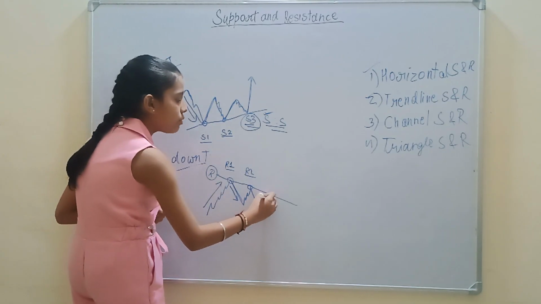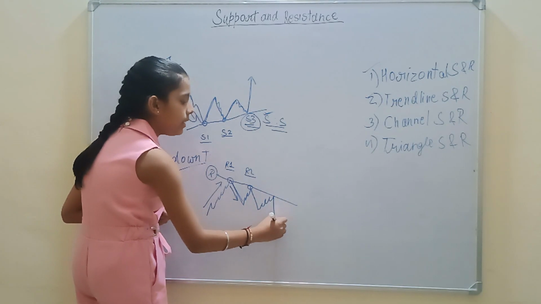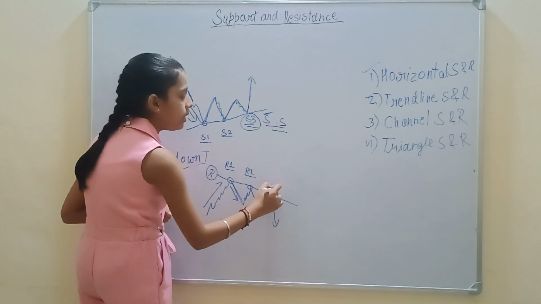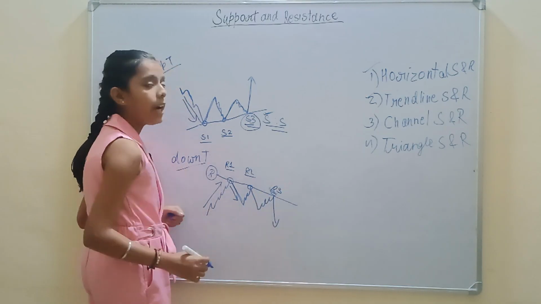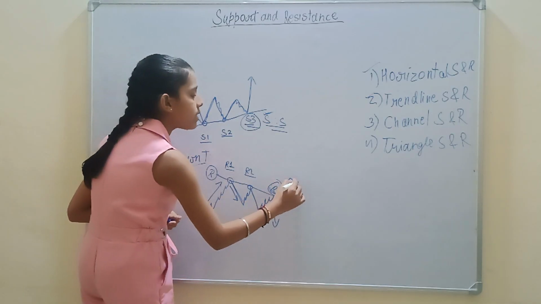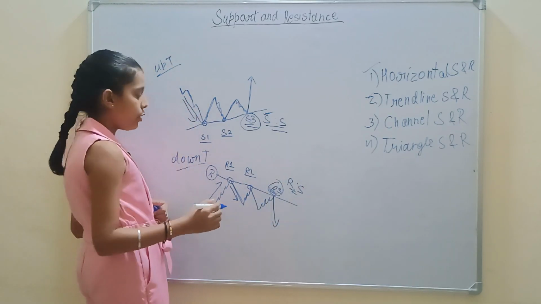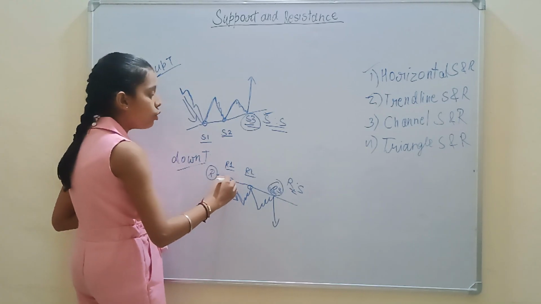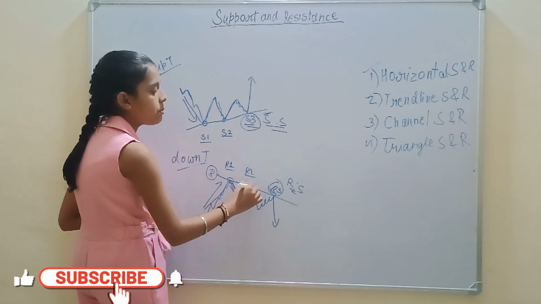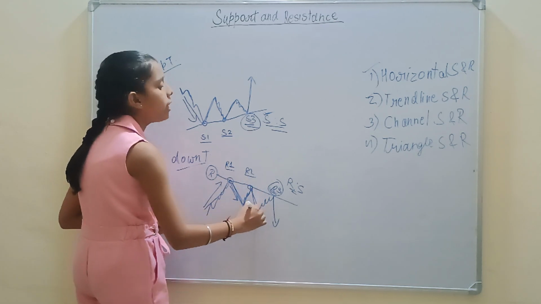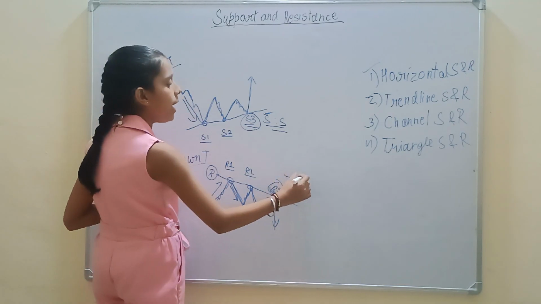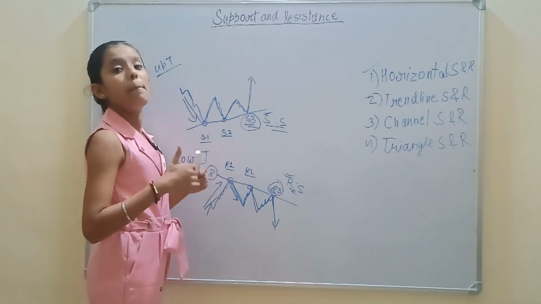Again our market price will go upside and come directly downside. So this will be our R3. And when our R3 is there, we will confirm that our resistance is working strongly. Because see friends, here our market price is going upside, touching our trend line and coming downside. Going upside, touching our trend line and coming downside. So it is confirmed that our resistance is working perfectly.